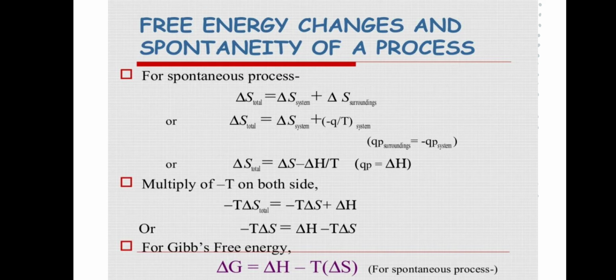For a spontaneous process, del S total equals del S system plus del S surrounding. Del S surrounding is given by minus Q by T, as it is opposite between surrounding and system.